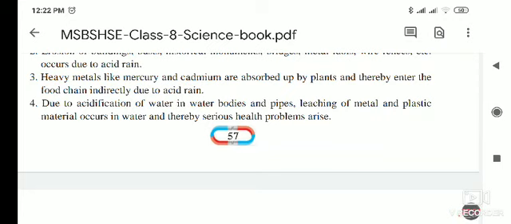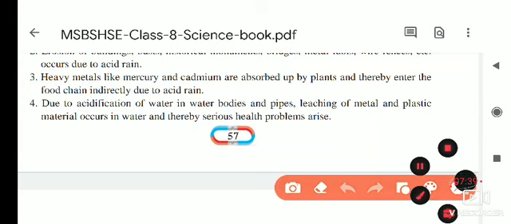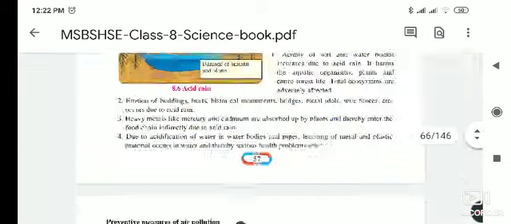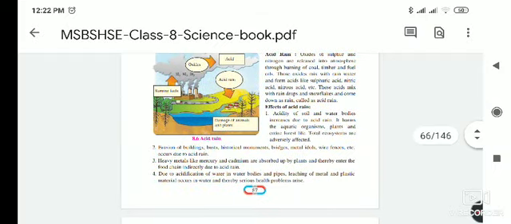Due to acidification of water in water bodies and pipes, leaching of metal and plastic material occurs. They degrade in water, and thereby serious health problems arise due to this acidification. So these are the effects of acid rain on living things.